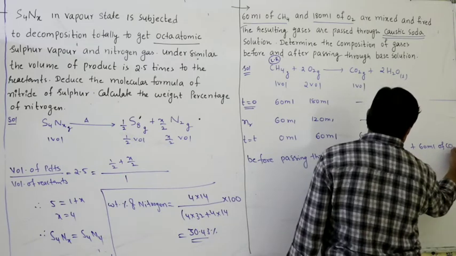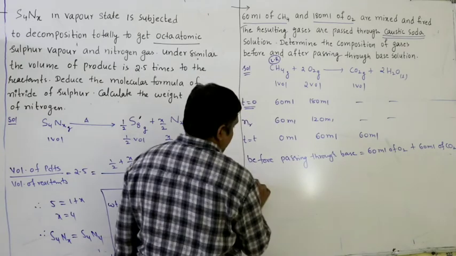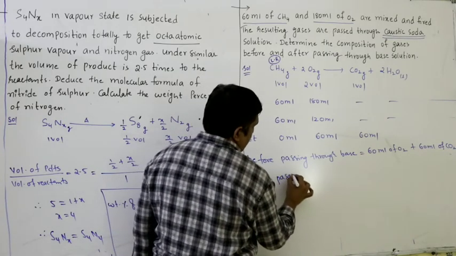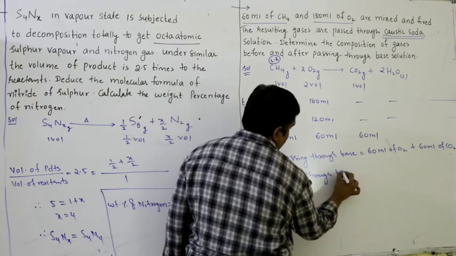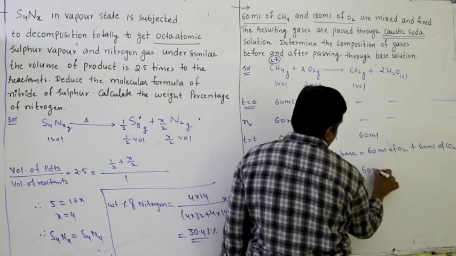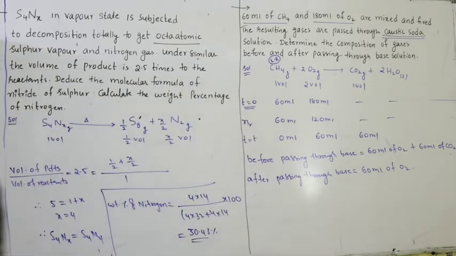Of course water is liquid, only gases is asked, right? After passing through the base, it absorbs CO2, right? So you will have 60 ml of O2 because CO2 is absorbed.